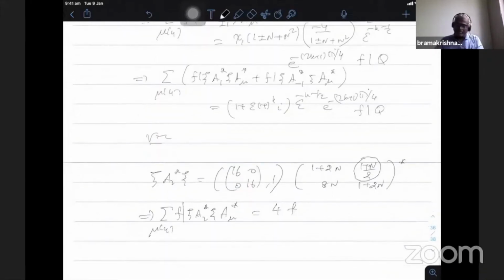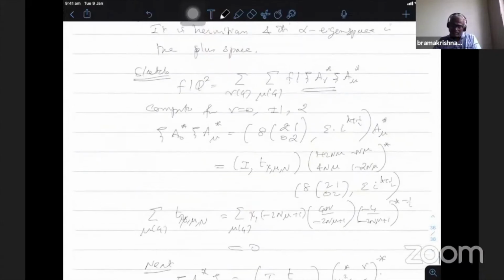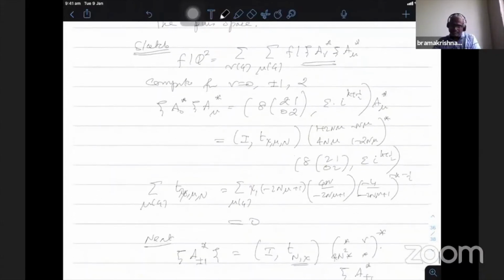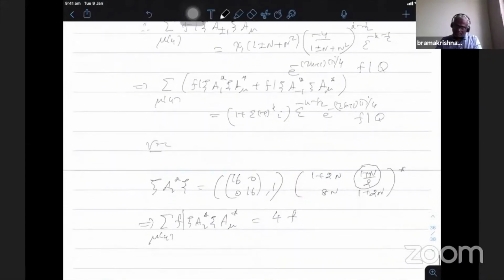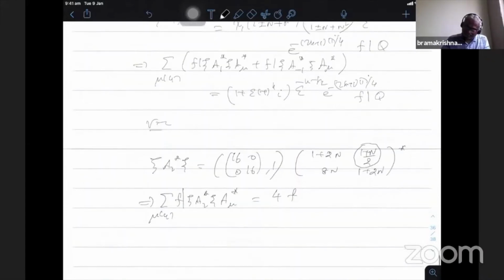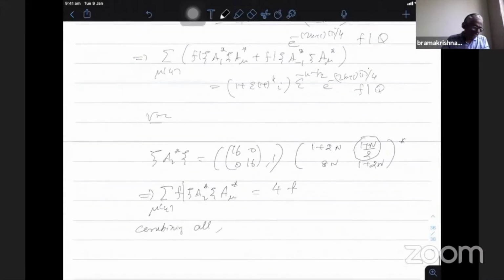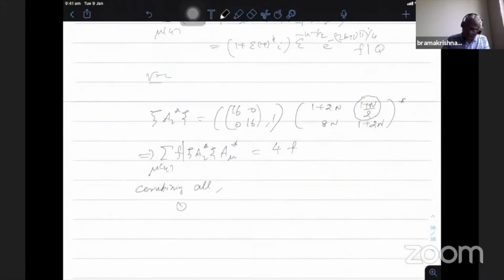So now we combine everything. We started with 0, the contribution is 0; plus minus 1 contribution is some constant times q. The 2 contribution is again a constant times f. So combining all, what we get is q square equals 1 plus epsilon times minus 1 power k I, epsilon power minus k minus half, e power minus of 2k plus 1 pi I by 4, times q, plus 4.